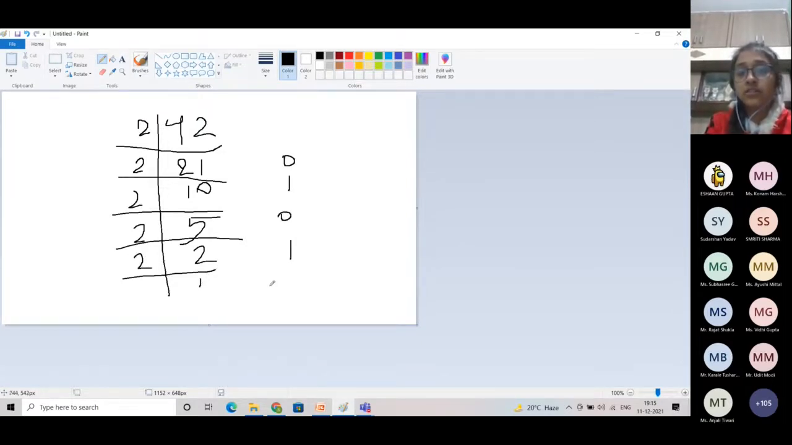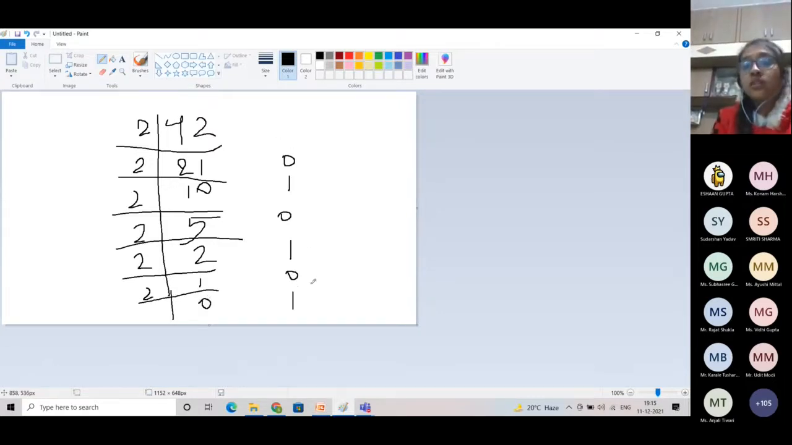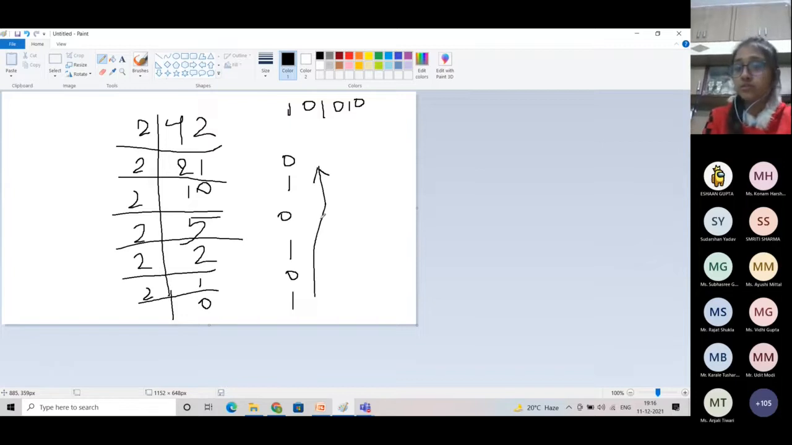Again, here 1 and here 0. And the last time, because after this we are getting 0 as the quotient, now we will stop here. So the binary number which we get after converting 42 to binary is the number that we write down going up from here. So the binary conversion of 42 is 101010. Keep in mind that we have to write the number from downward to upward. We will not go from upward to downward. We'll write the number from downward to upward.